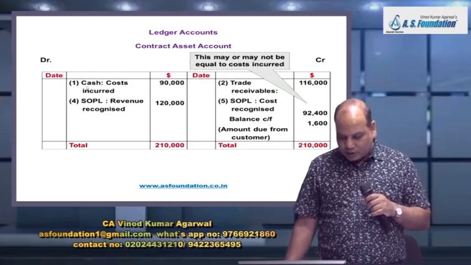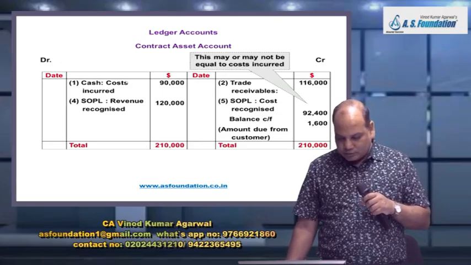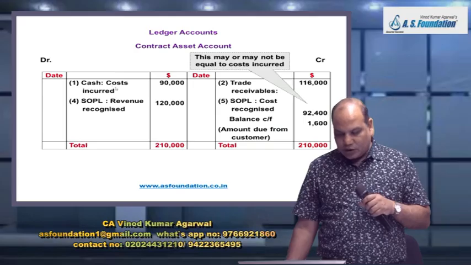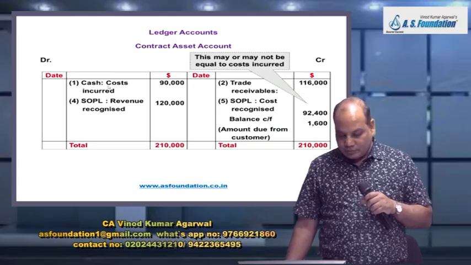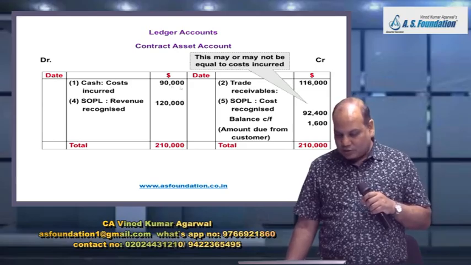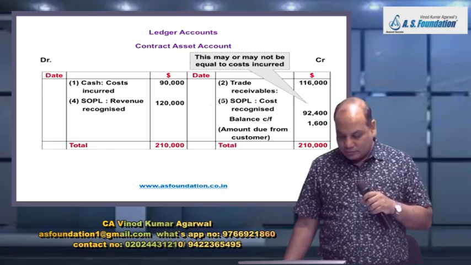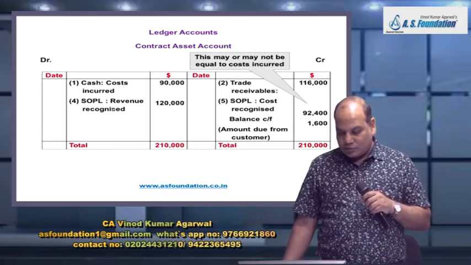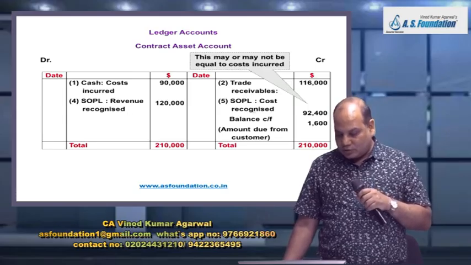We'll go entry by entry. First we incur the cost. Every time we incur labor, material, expense: contract asset to cash 90,000 in our example. Bill raised on the customer by trade receivable 1,16,000. Revenue recognized to SOPL, revenue recognized 1,20,000.